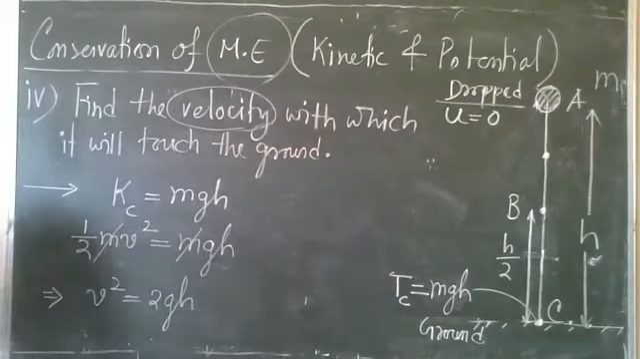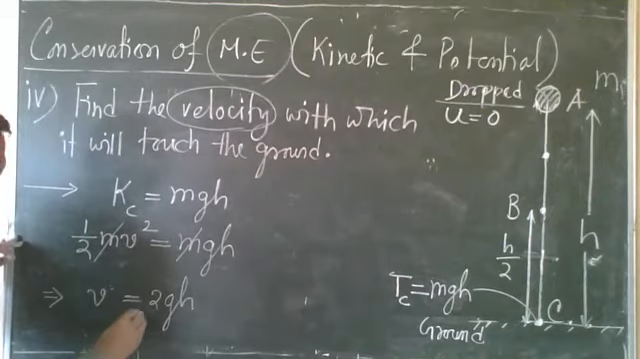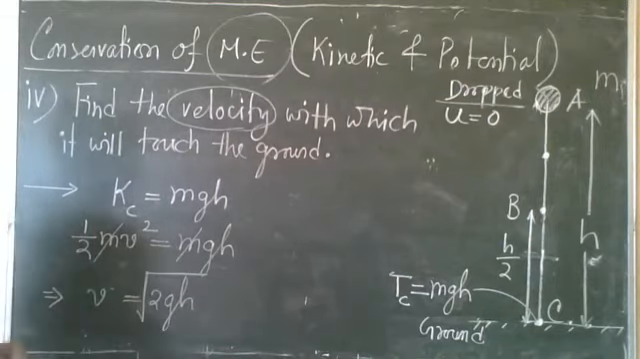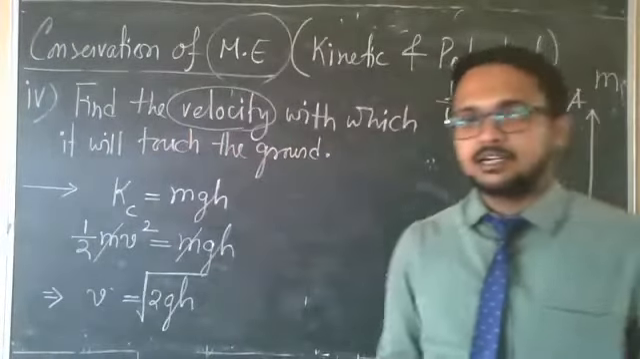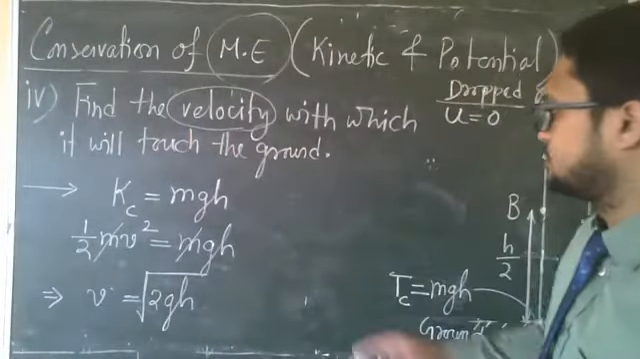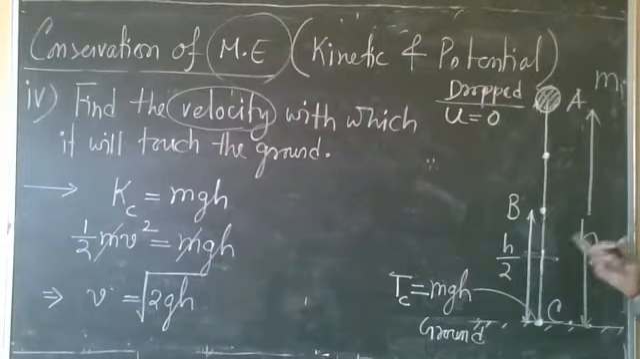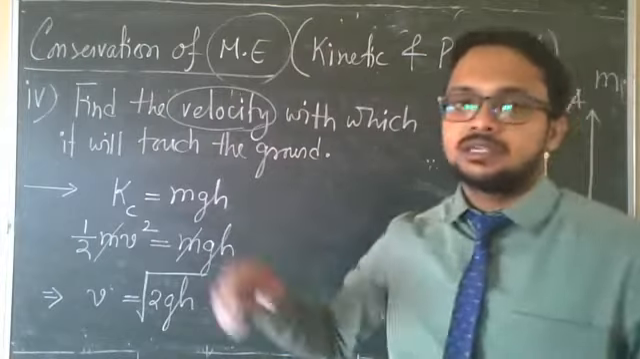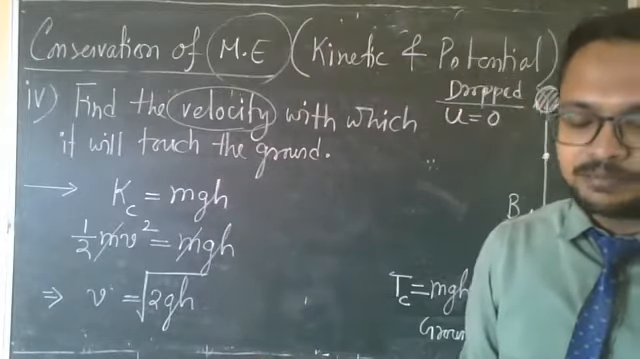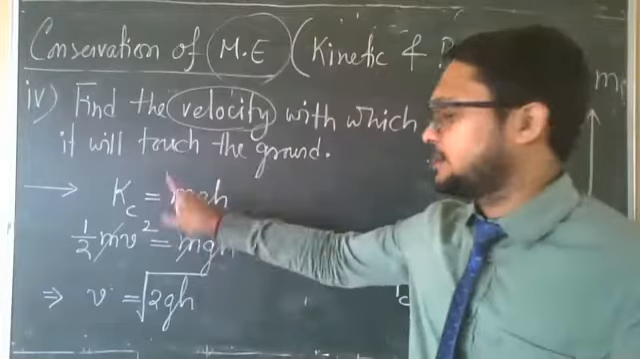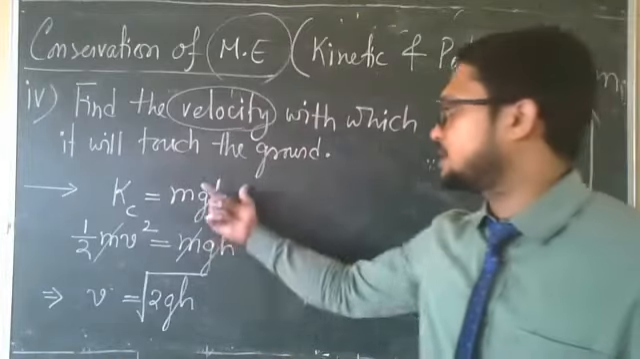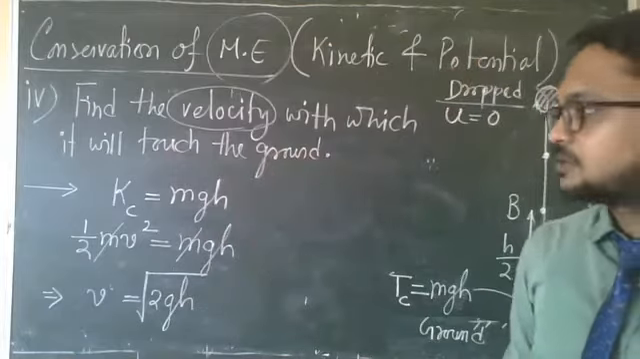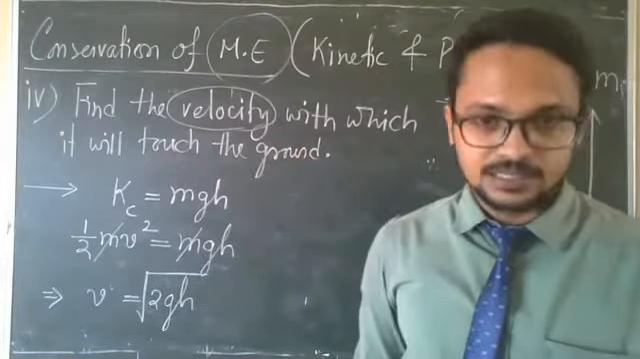Then what will be v? V will be under root 2gh. So this kind of question you can get. Suppose h is not given. In place of h, it is given 10 meter or 20 meter. G is given, suppose 10 meter per second square. Mass of that object is given 1 kg. Then you will put the values. You will put the values in all the problems, 1, 2, 3, 4. You will get the corresponding answers.